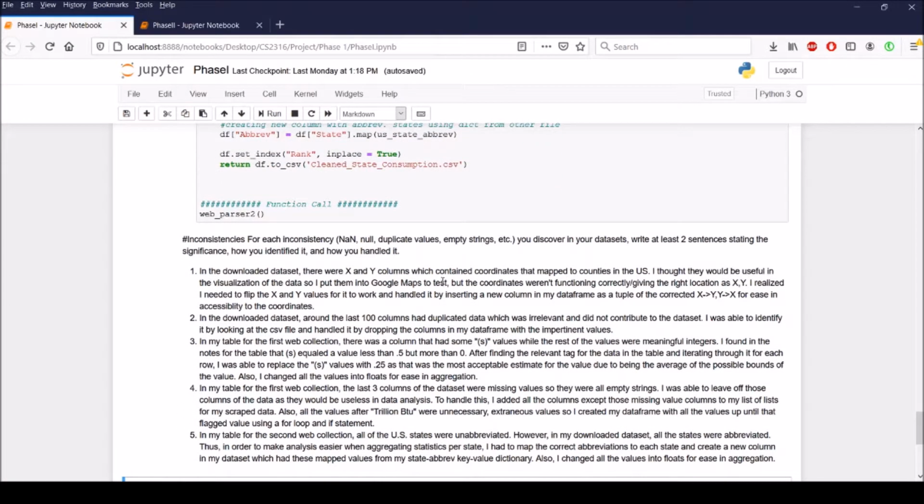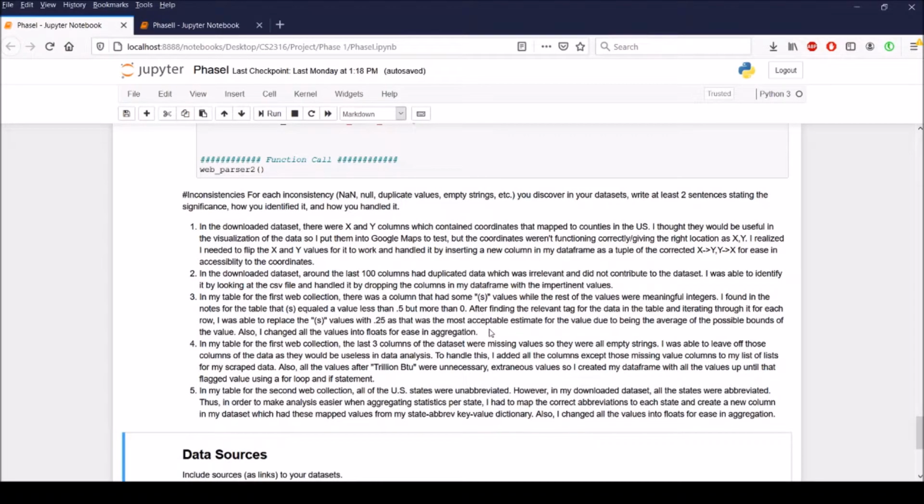I talked about a few of the inconsistencies while I was going through my data cleaning process, but overall the main inconsistencies were just dropping duplicated data and unnecessary values that didn't contribute to the data set, and changing values that were strings into floats so I could have better aggregations in phase 2.